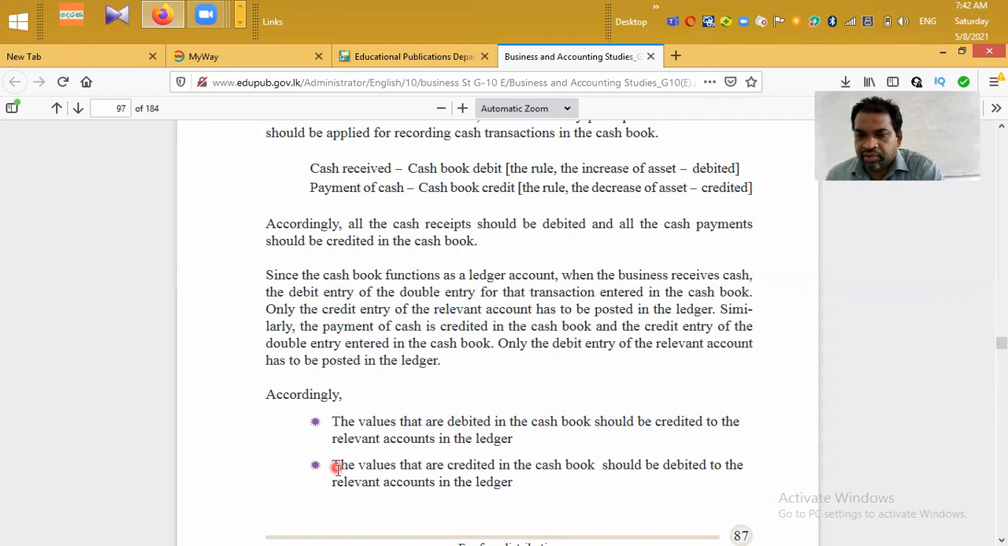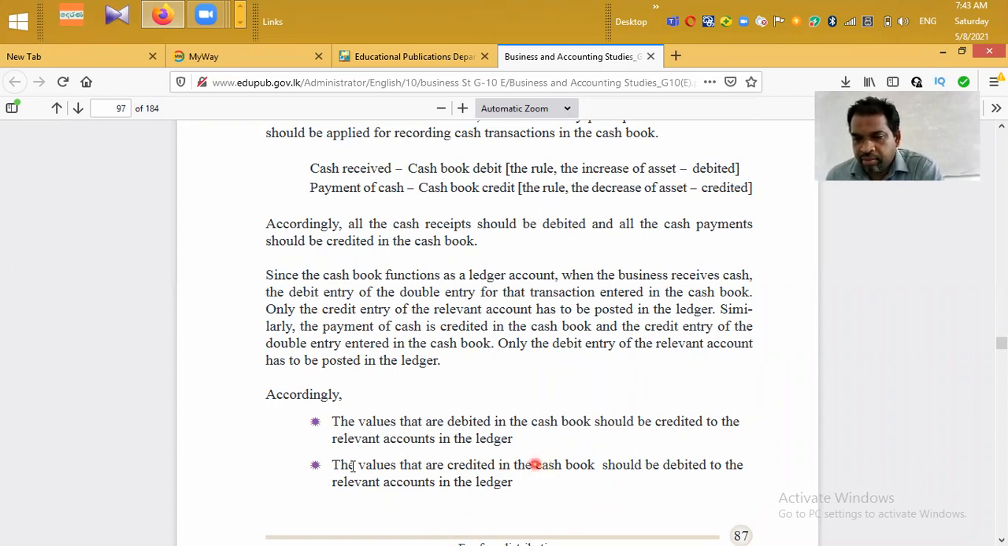Secondly, the values that are credited in the cash book should be debited to the relevant accounts in the ledger. That means when you make a payment by cash, we have to credit the cash book. The reason is that an asset decreases with a credit, so we have to debit the opposite account. For example, when the business pays salaries to the employees, we debit the salaries account and credit the cash book.